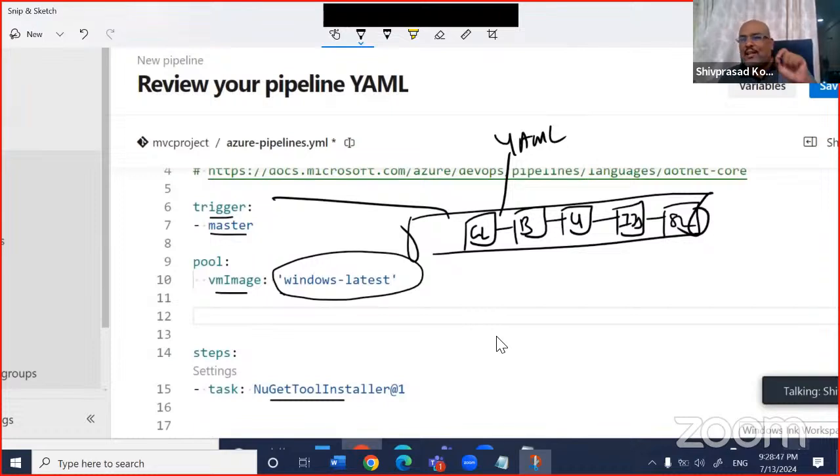Remember, just very quickly, I used the full form of YAML as yet another markup language. But it is not the real thing. That is like teasing. So if you know the real, current full form of YAML, please put it down in the chat, or if you are internal, you can put it down here. This yet another markup language was tongue in cheek, because YAML came during the phase of HTML and XML, so they said it to tease.